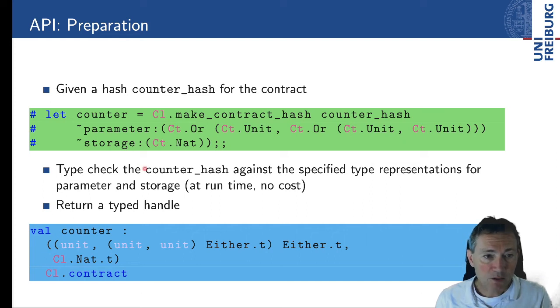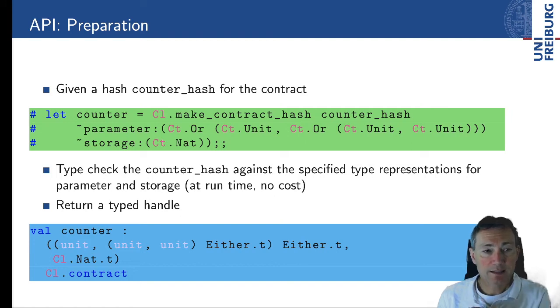What happens at runtime is that our API checks: does this contract exist? Does it have a parameter of the type specified? Does it have storage of the type specified? The nice thing is, well, it happens at runtime, that's maybe not so nice, but it happens at no cost. There is no blockchain transaction needed in order to verify these types.